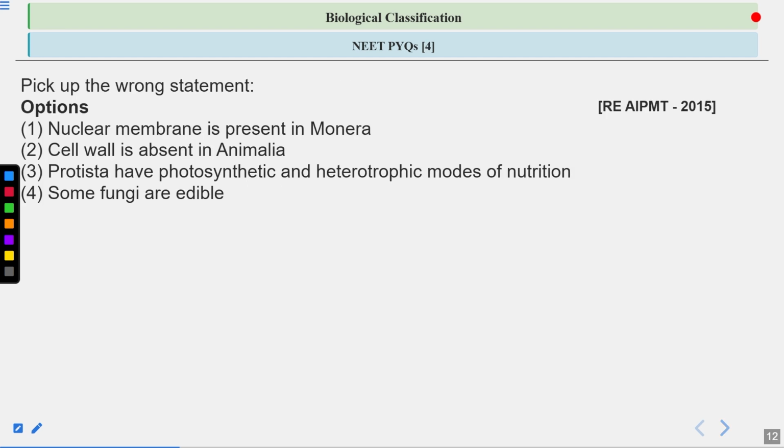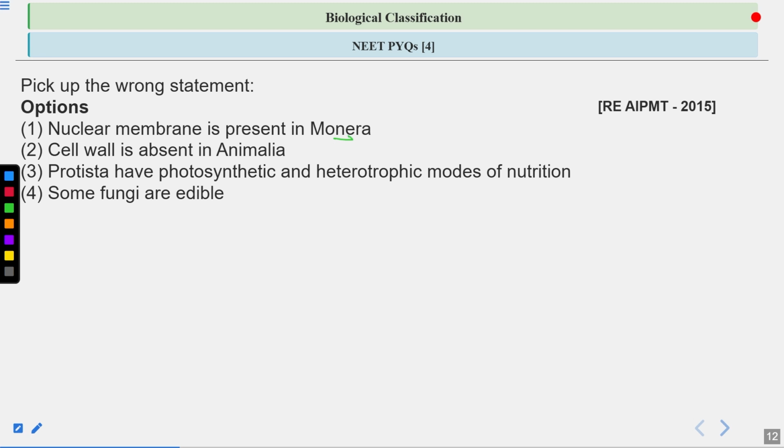So next question, pick up the wrong statement. You have to pick up the false statement here. What are the options? First option is nuclear membrane is present in Monera. Second option, cell wall is absent in Animalia. Kingdom Animalia includes all the animals.